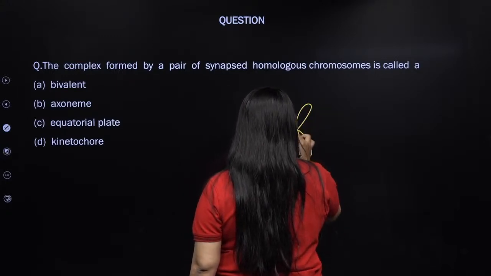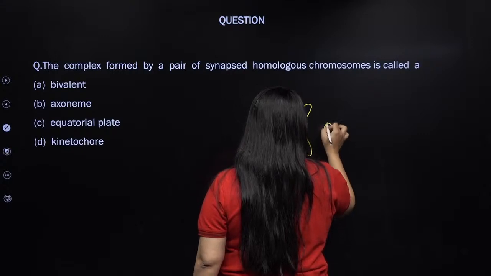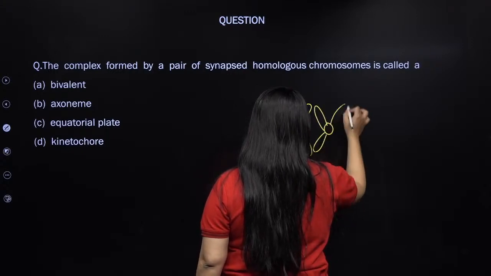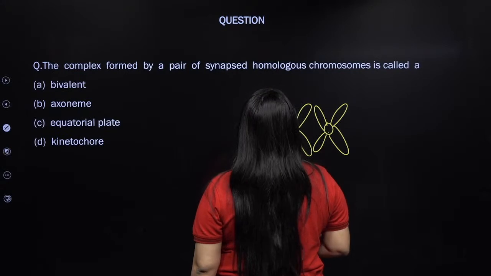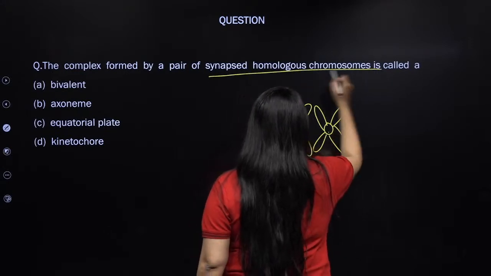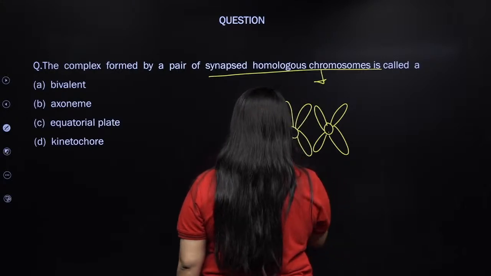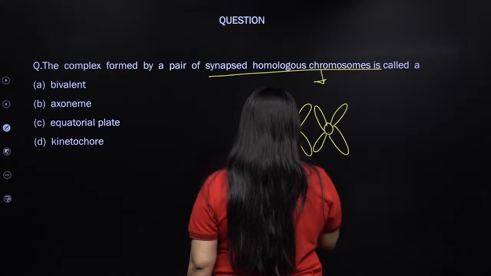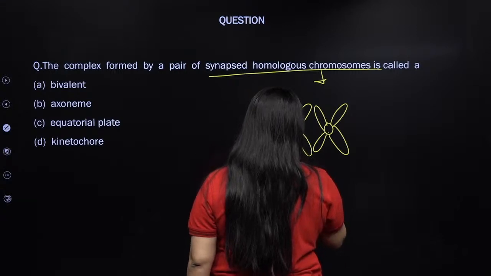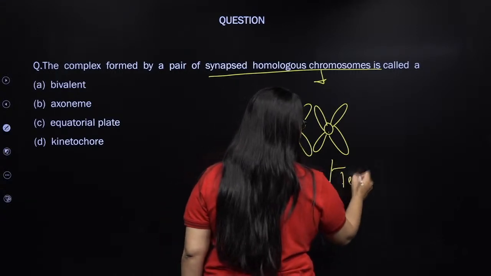So this is your synapsed homologous chromosome, right? You can either call it a bivalent, or you can also call it a tetrad.